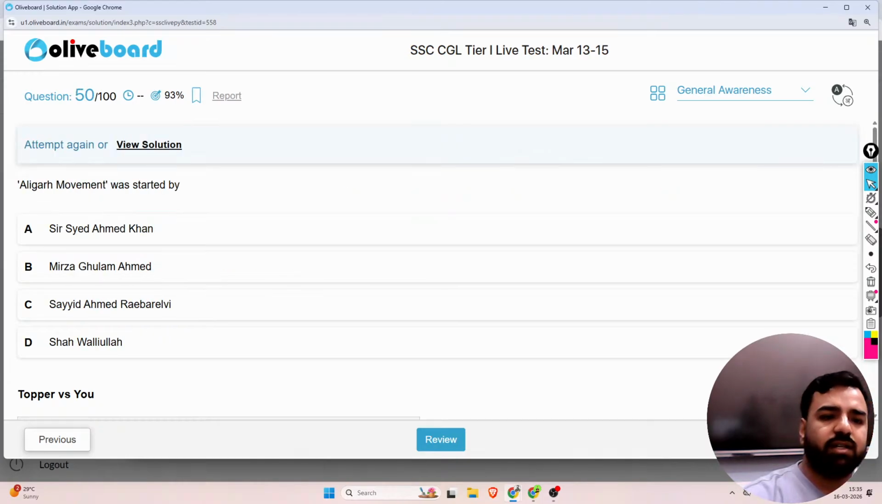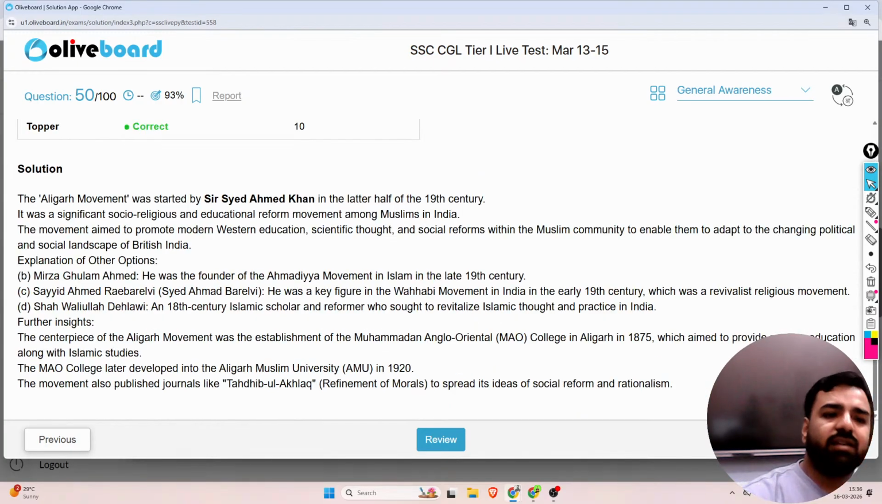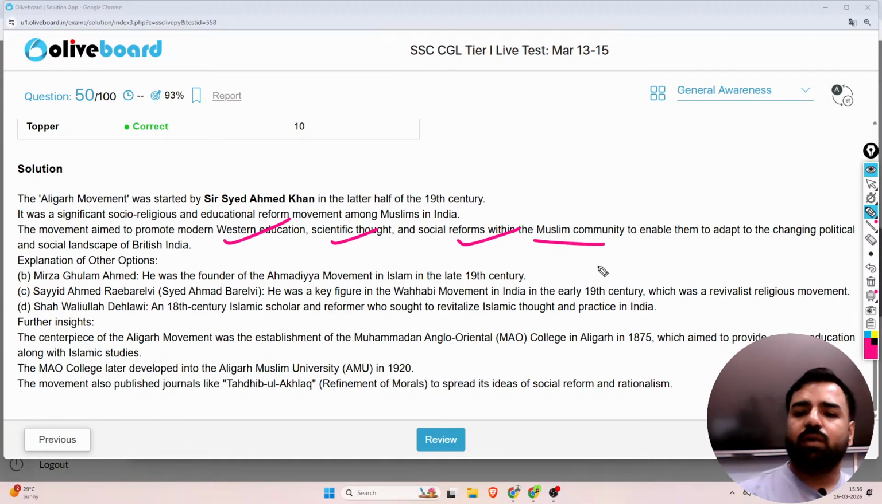So final question guys, Aligarh movement was started by whom? The simplest question of the day. So it was started by Sir Syed Ahmad Khan, right? The Aligarh movement was started by Sir Syed Ahmad Khan in the later half of the 19th century. It was a significant socio-religious and educational reform movement among the Muslims in India. The movement aimed to promote modern Western education, scientific thought and social reforms within the Muslim community to enable them to adapt to the changing political and social landscape of British India.